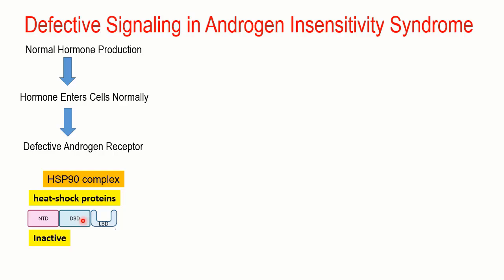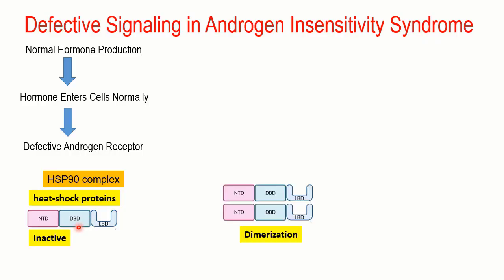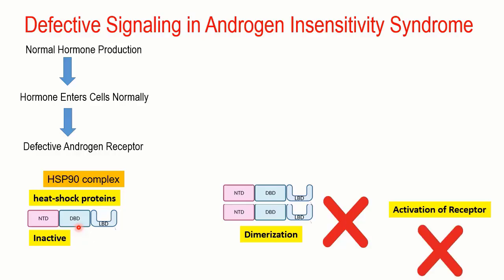The reason is very obvious. You have got an abnormal receptor over here, and with the abnormal receptor, the testosterone cannot interact, and that would mean that the receptor is going to be in the inactive form all of the time. You are not going to see any dimerization of the receptor, and when there is no dimerization of the receptor, that would mean there will be no activation of the receptor.